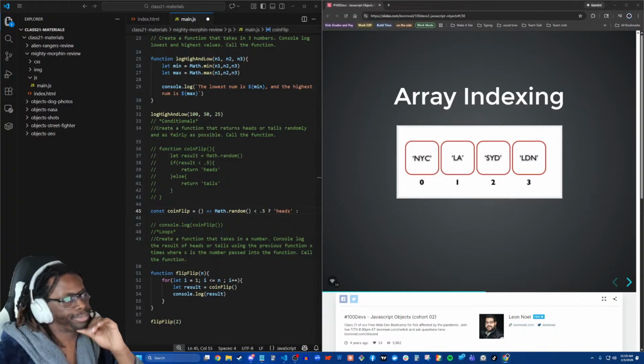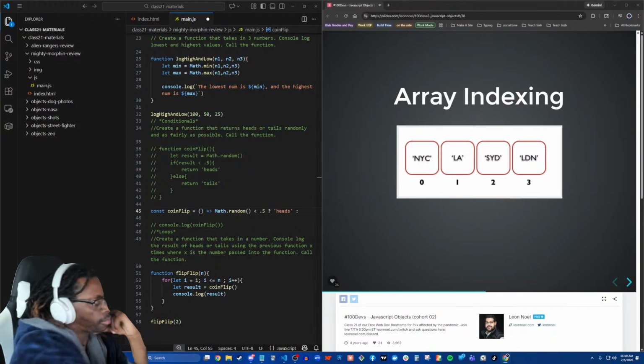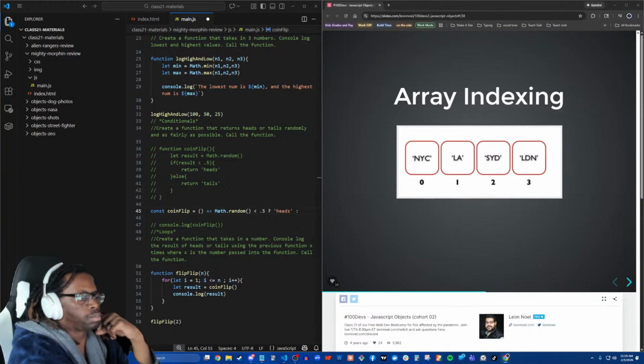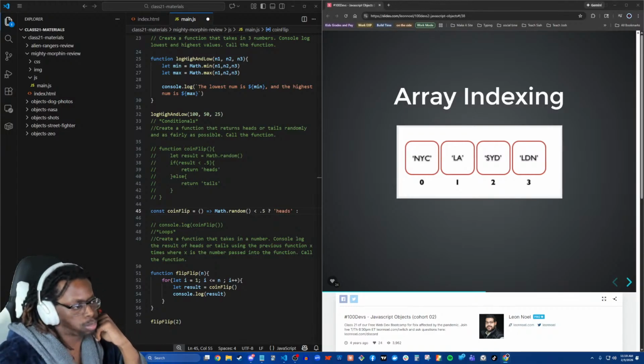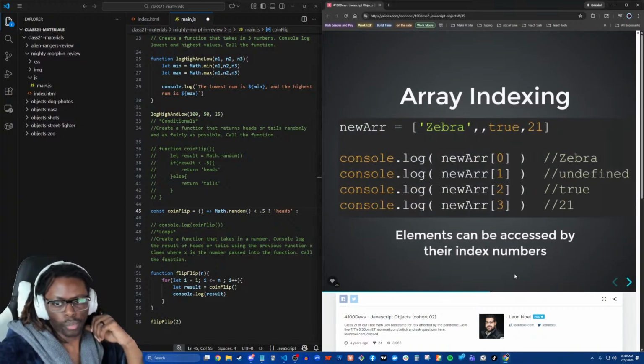0, 1, 2, or 3. If you're new, this is all stuff that we're doing in review. That's why we're going through it kind of quickly. We have 2 or 3 classes that you can find here on Twitch and then on YouTube that go through this in detail. Alrighty, so here's us grabbing stuff out of the array using its index.